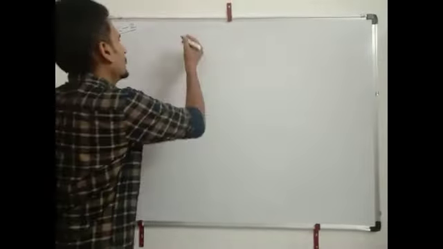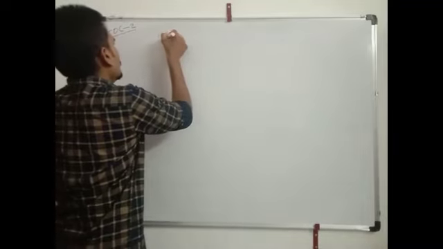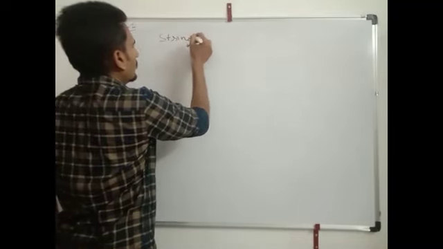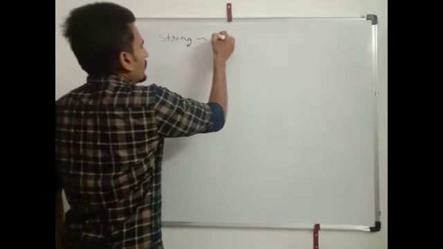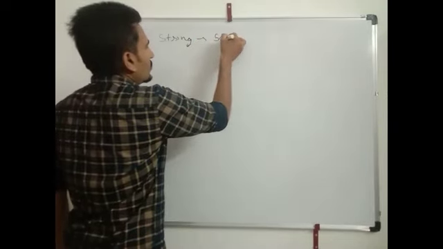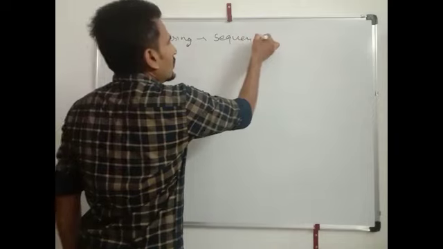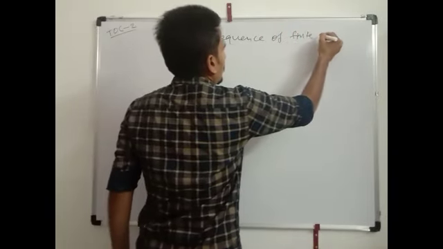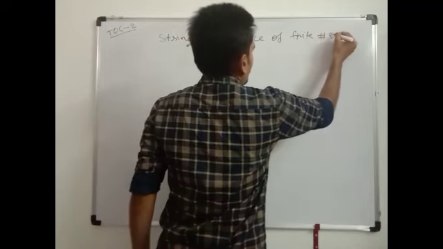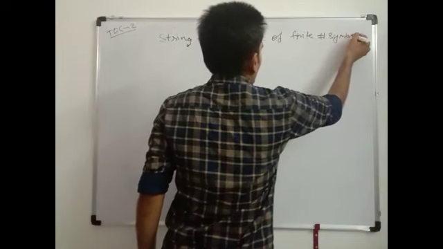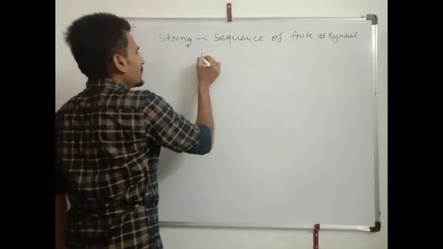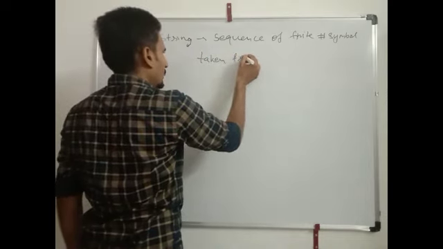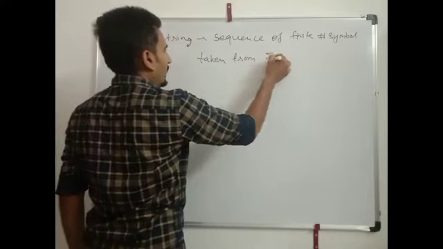चलिए अब डिस्कस करते हैं string. String is a sequence of finite number of symbols which is taken from the alphabet.